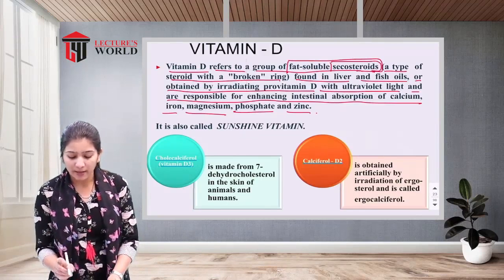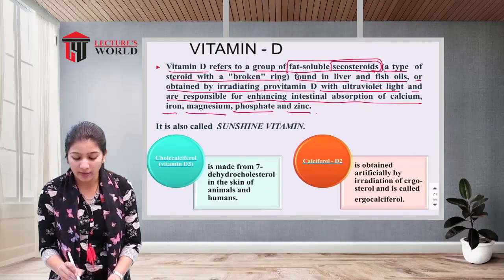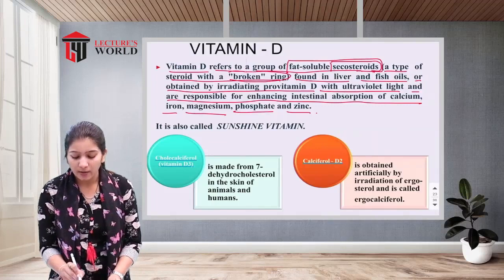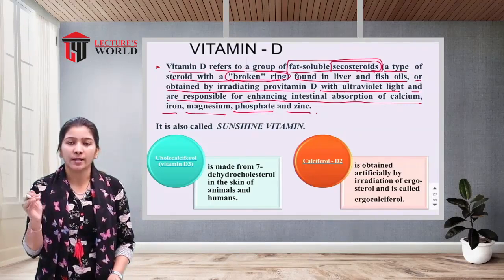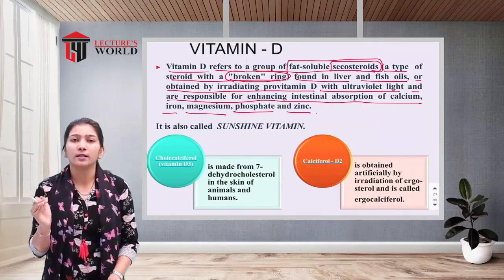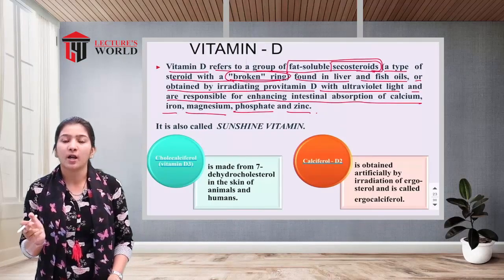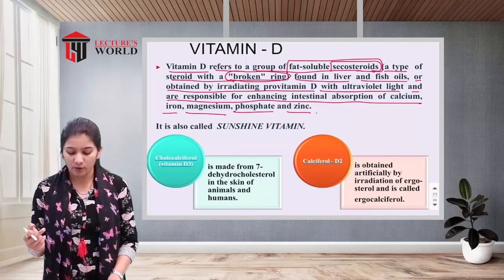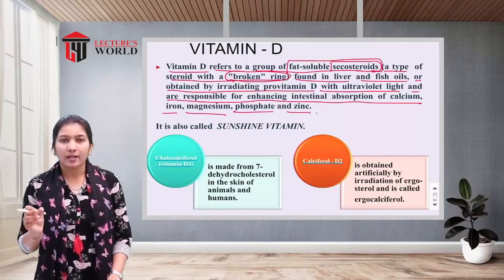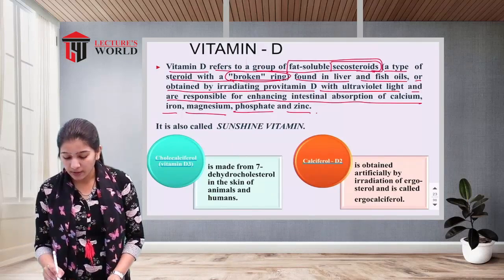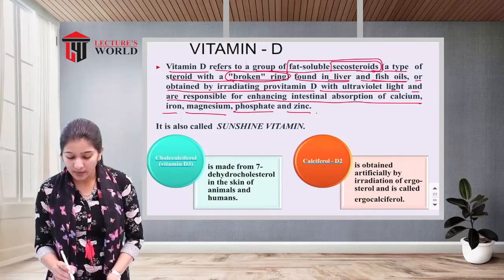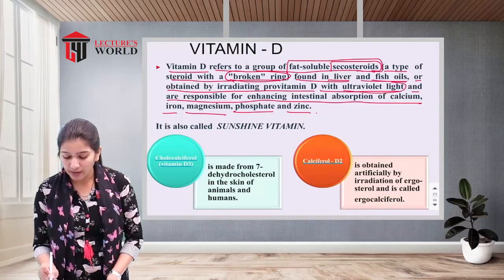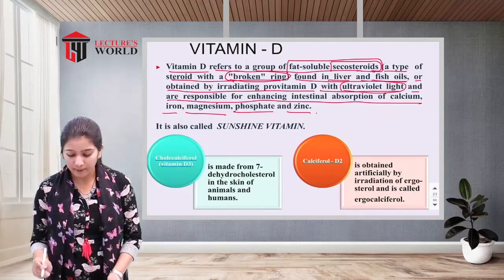Because vitamin D, a type of steroid, has broken rings. So in the chemical structure of vitamin D there are broken rings, and because of that it is known as a secosteroid. Generally vitamin D is found in the liver and in fish oils, and the provitamin D we get from ultraviolet light, that is from the sunlight.